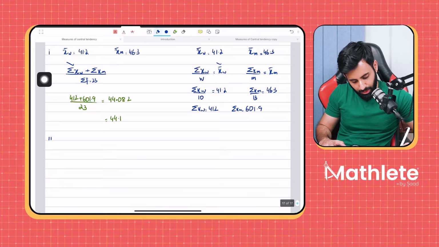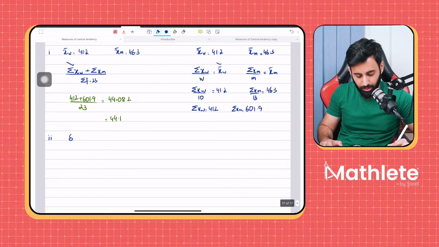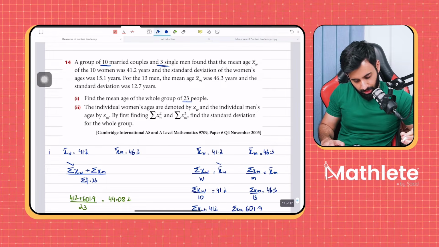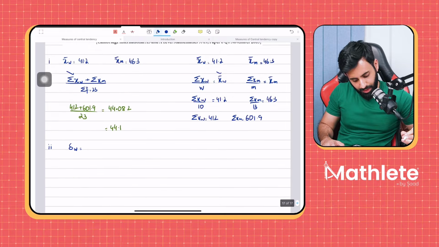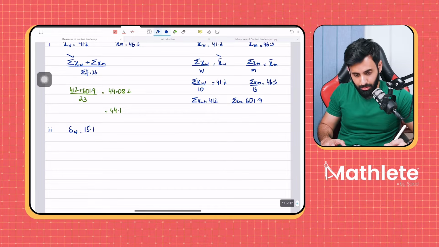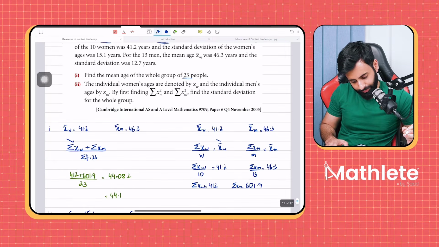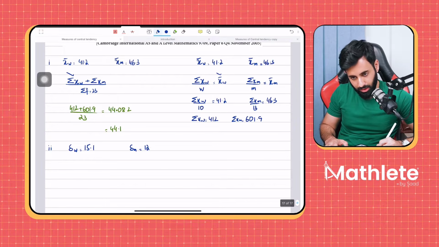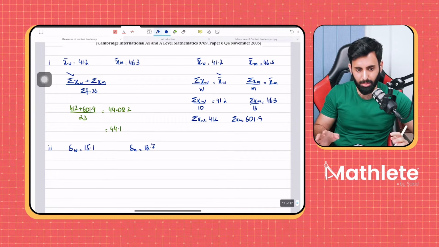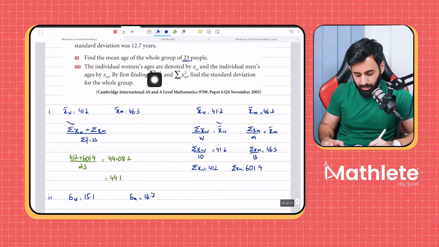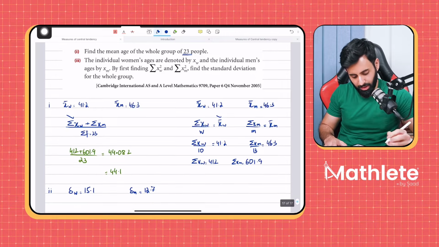So I'm doing part 2 now. There's a lot of calculation that's going to go on over here. The standard deviation of the ages of the women is equal to 15.1 years, and the standard deviation of the ages of men is 12.7 years. All I've done so far is copy down the data. Now, what do we have to find? We first have to find the summation x squared for women.